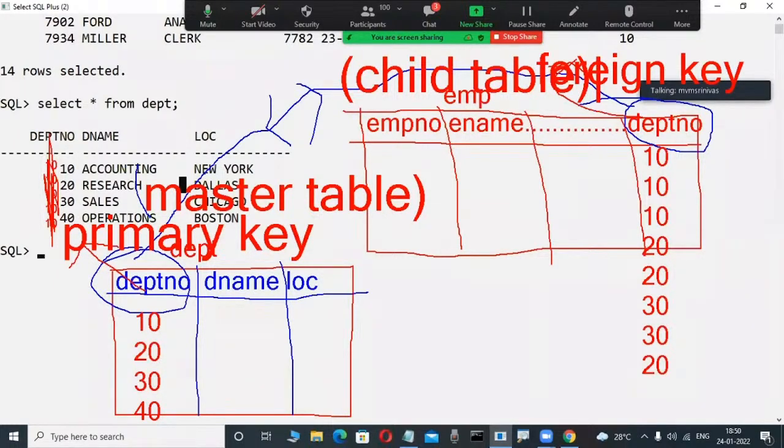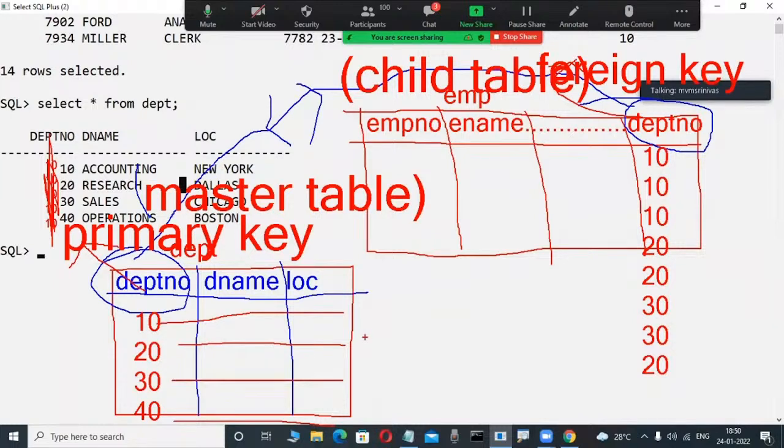Why do we establish relationships between tables in a project? Primary key, foreign key, and unique key, there are many things, don't worry. Here this primary key is available, so this is the master table related to this child table. EMP is a child table, where the foreign key is available. That's why it is a child table related to this master table.